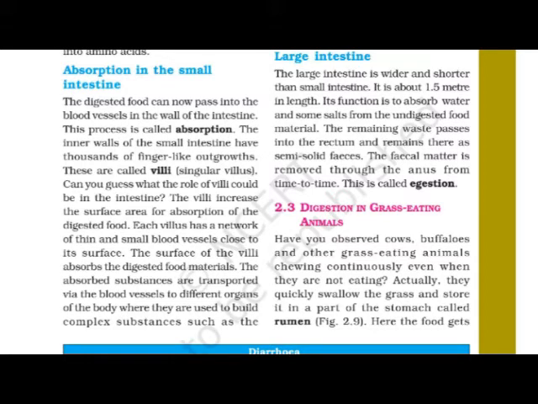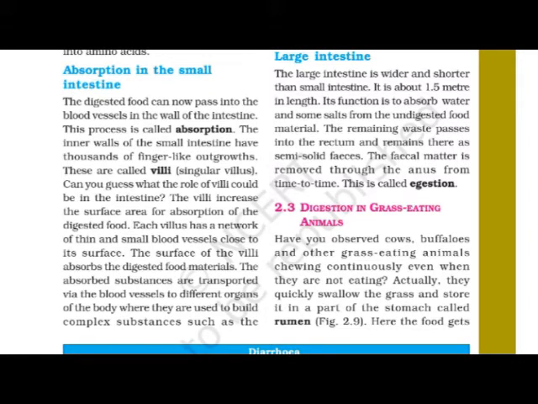Now see exactly what happens and what process takes place in the large intestine. Its function is to absorb water and some salts from the undigested food material. In the large intestine, water is absorbed and also some salt is absorbed from the undigested food material, and the remaining waste passes into the rectum and remains there as semi-solid feces. The fecal matter is removed through the anus from time to time.